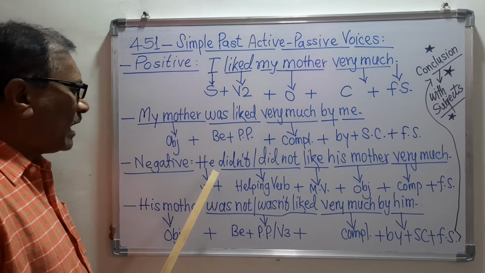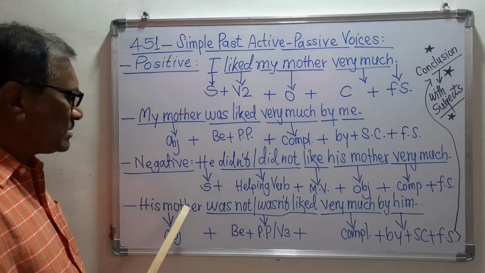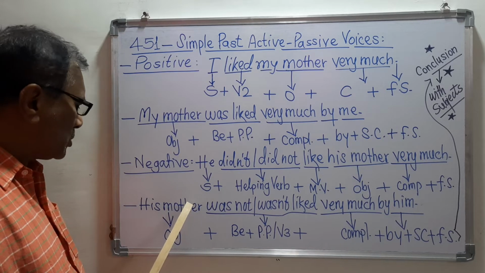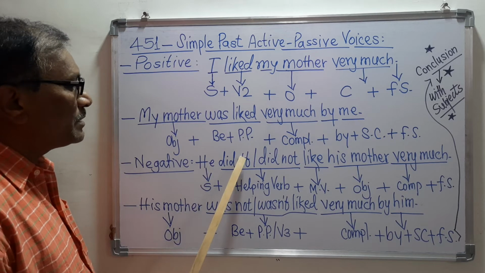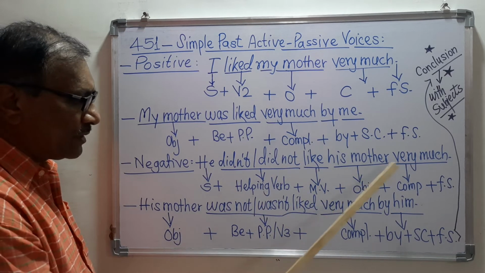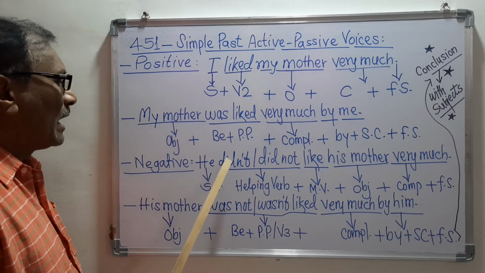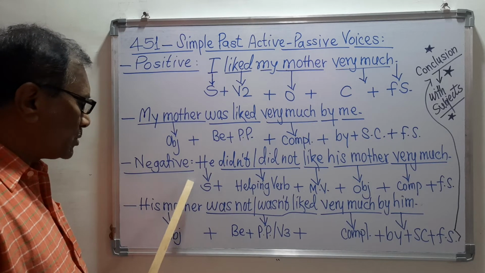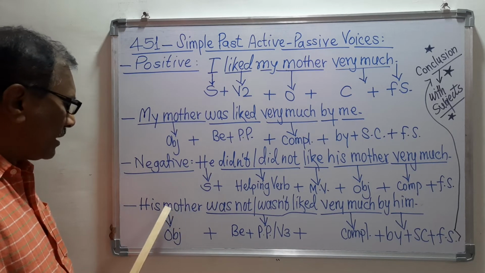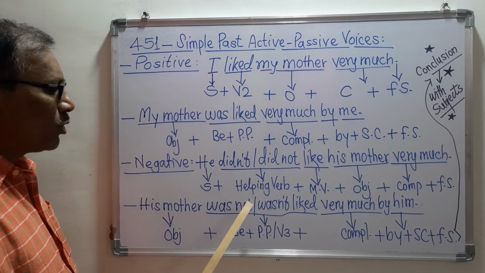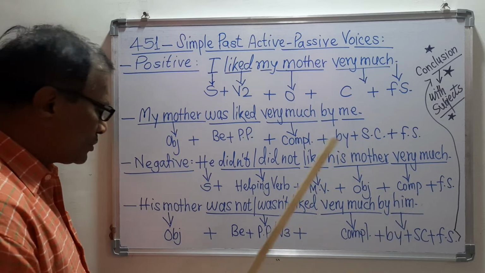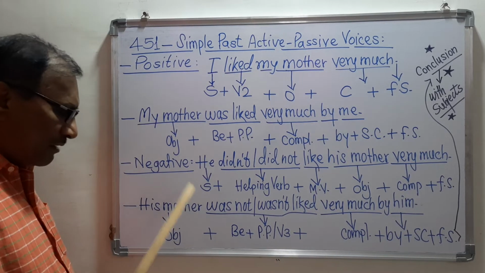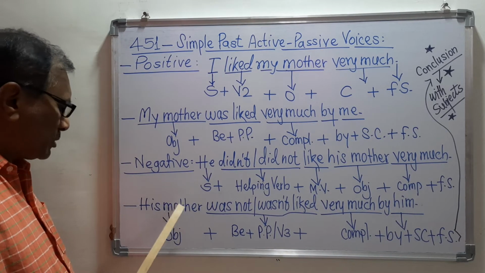Now I am going to the last sentence. Now see, he didn't or did not like his mother very much. Now this is the active voice of the negative sense, and its answer is his mother was not or wasn't liked very much by him. That is the full stop. And I will discuss this structure.